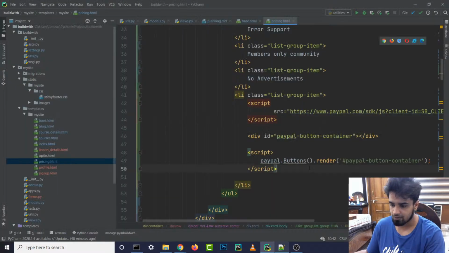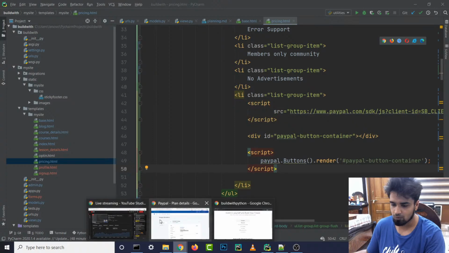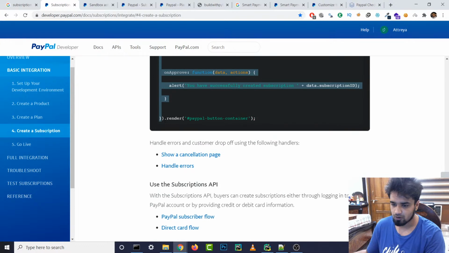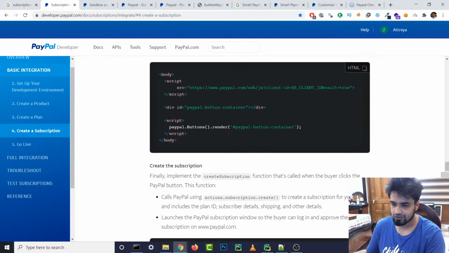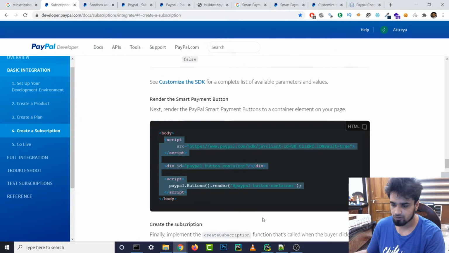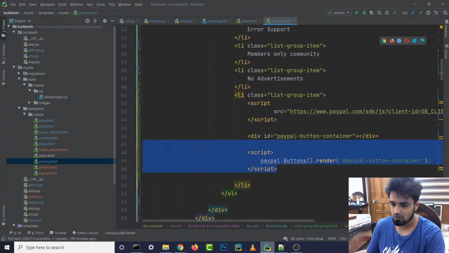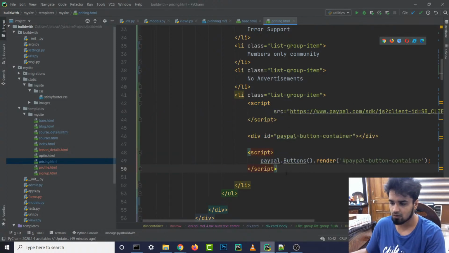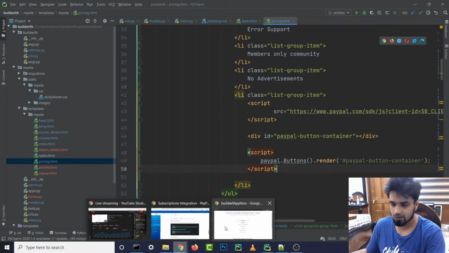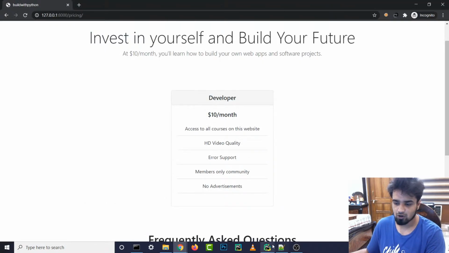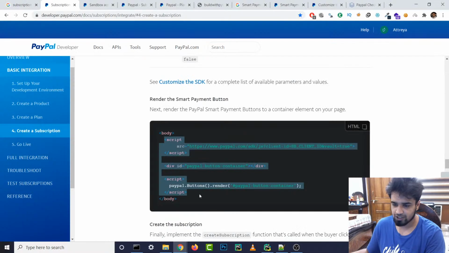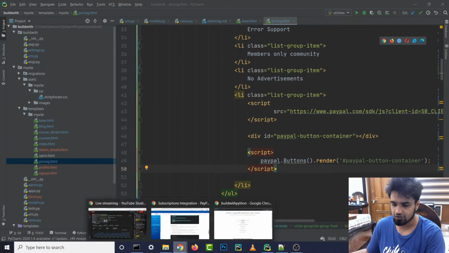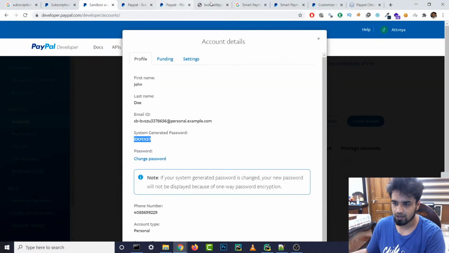Am I missing something? Alright, let's go back and look at the code again. Maybe I just copied and pasted it wrong. So let's copy and paste this one first. Paste this over here, format everything properly. Include that div button part also. Am I not including any div button part? I mean, I added that before itself. So let's reload it.